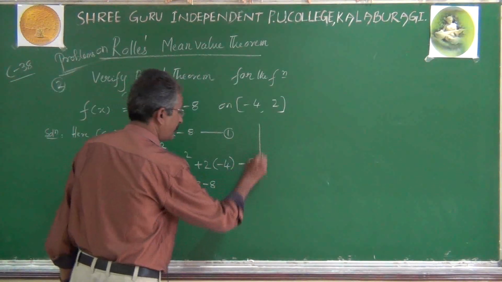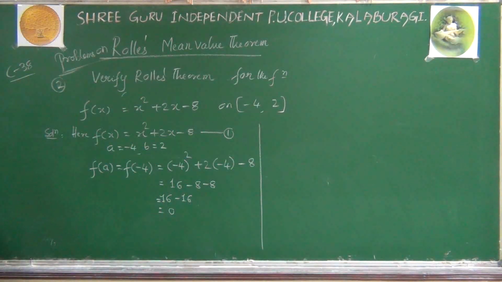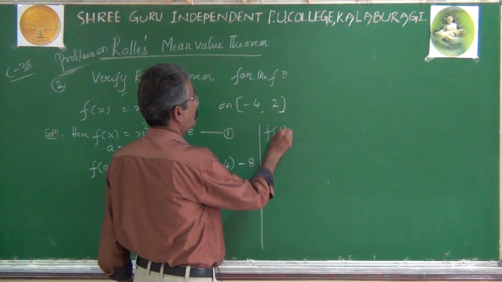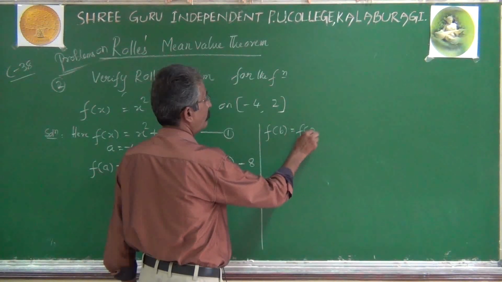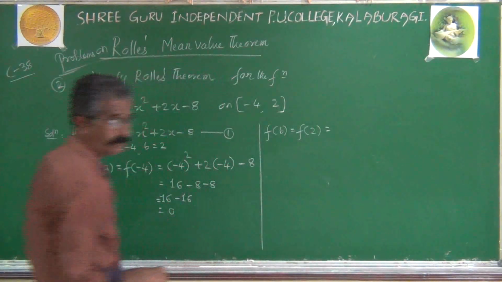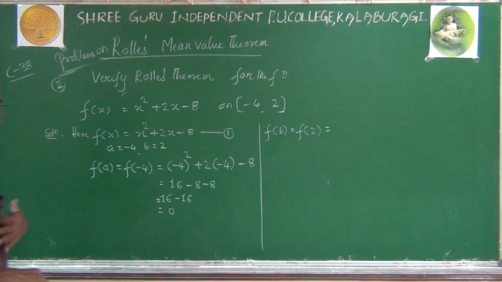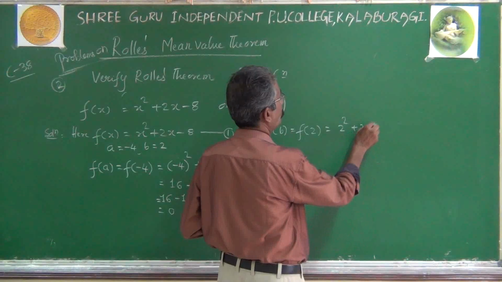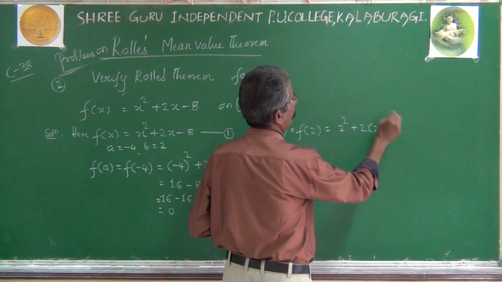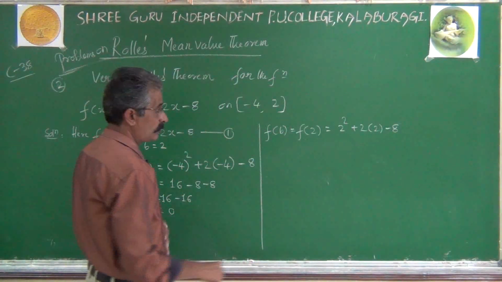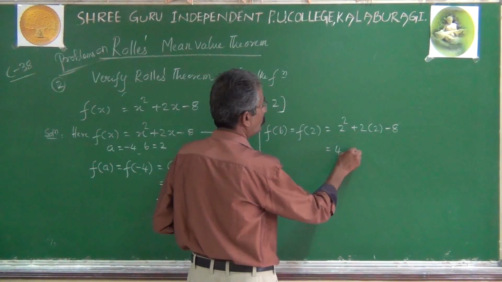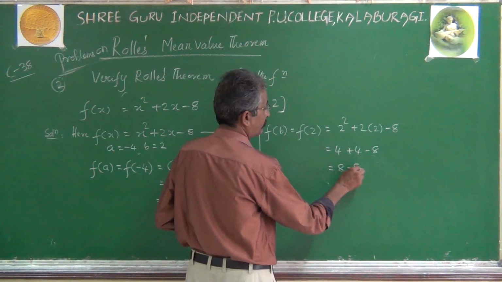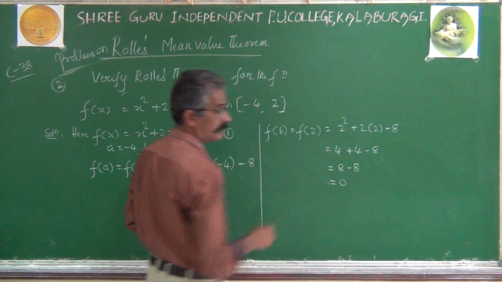We also evaluate f of b, or f of 2, now. In the function replace x by 2: 2 square plus 2 into 2 minus 8. 2 square is 4, 2 into 2 is also 4, minus 8. It's 8 minus 8, which will once again be 0.